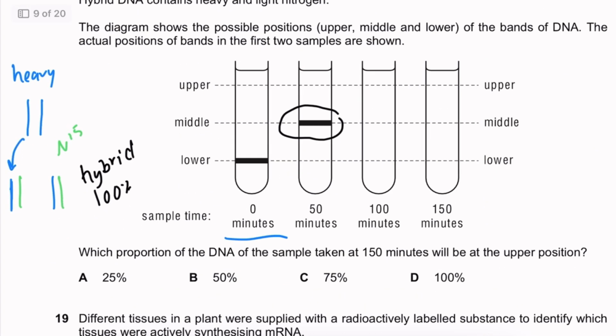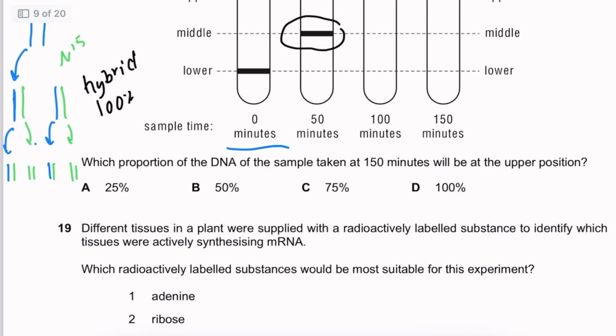Now, in the third generation, the same thing happens, semi-conservative DNA replication, where each strand is going to be copied using light nitrogen. So this strand, this strand, and the last strand are all copied using light nitrogen. Now you can see that 50% is hybrid and 50% is made of light nitrogen.